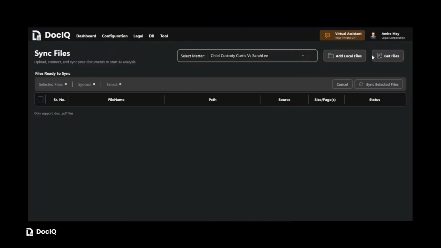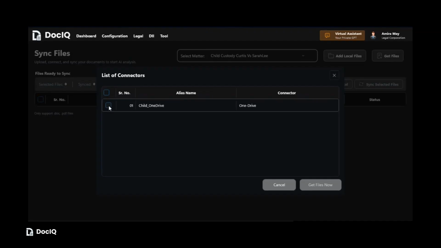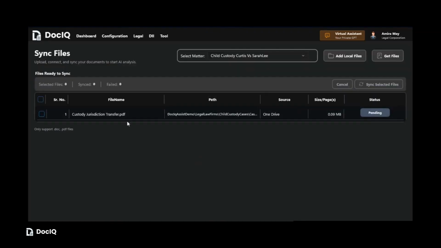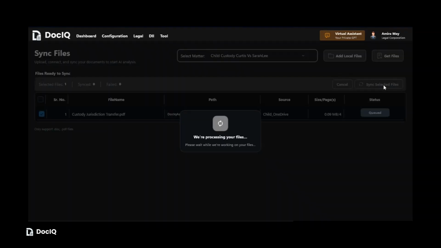The system begins processing the selected files. You can monitor the sync progress and wait until the files are successfully processed and indexed. Once processing is complete, the documents become available for AI-powered search within the virtual assistant.